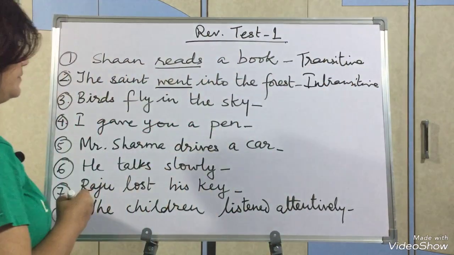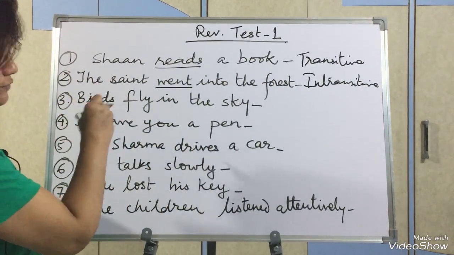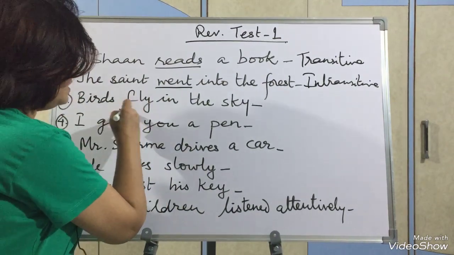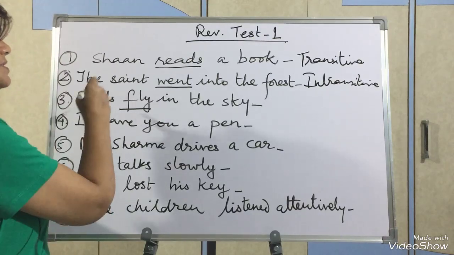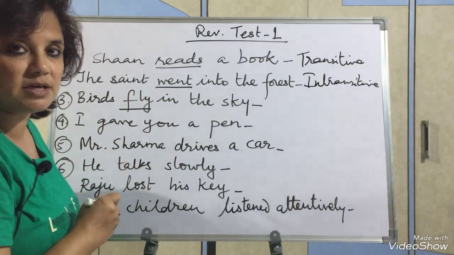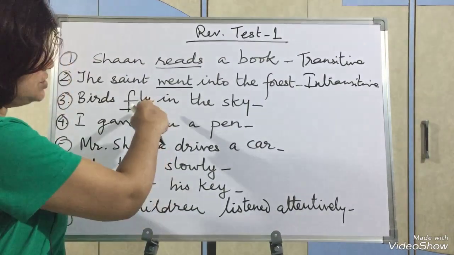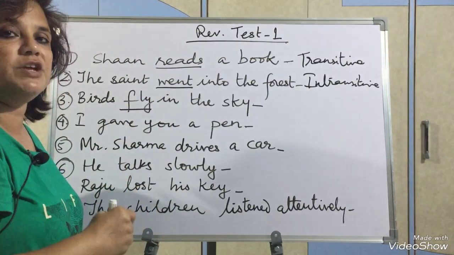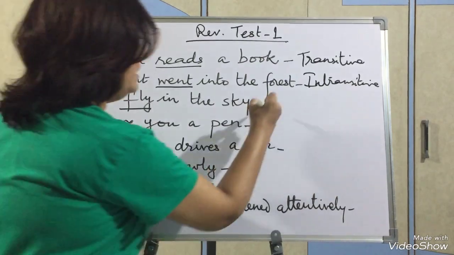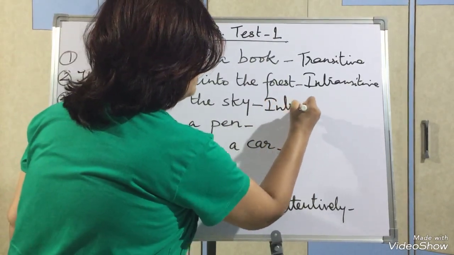Understood, children? Now next sentence. Birds fly in the sky. Verb is fly. Birds fly what? Answer is not coming. Birds fly whom? Answer is not coming. This is the answer of again where we don't need. So fly will be an intransitive verb.